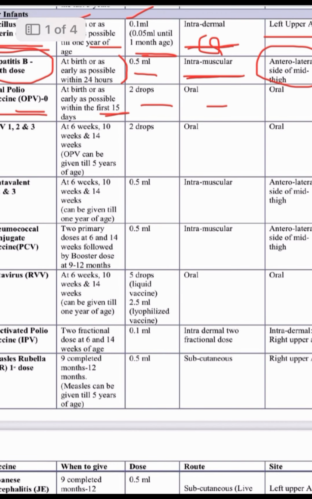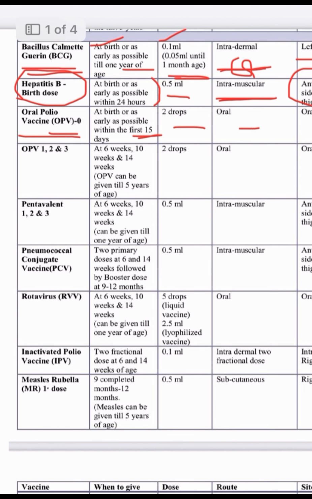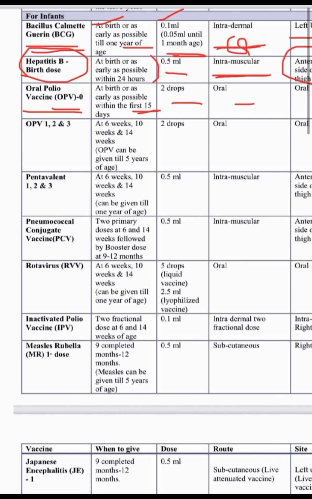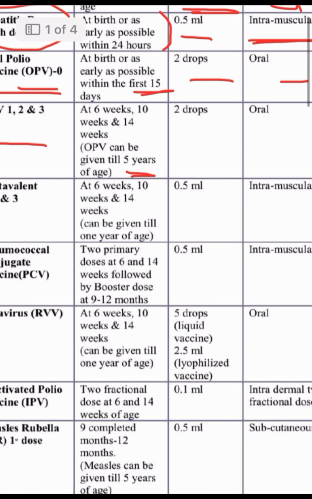So at birth, 3 vaccines are given: BCG, hepatitis B, and OPV. Then at 6 weeks, we give OPV 1. OPV has 3 doses, 1, 2, 3, given at 6, 10, and 14 weeks. OPV can be given up to 5 years.